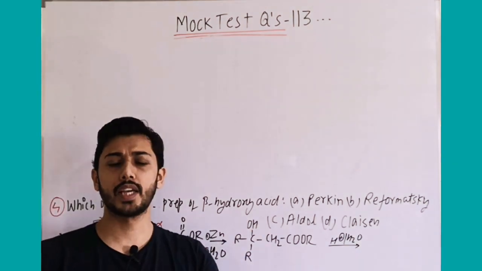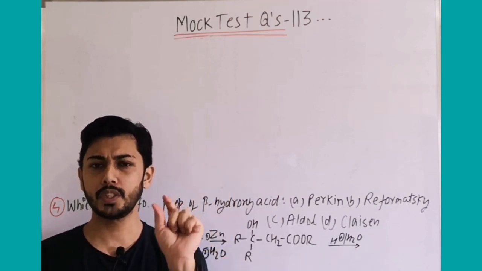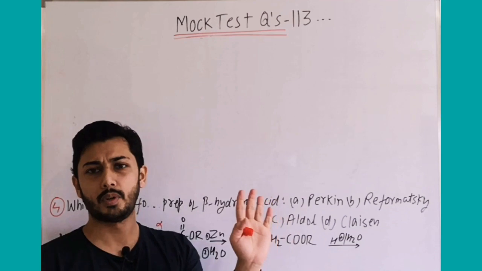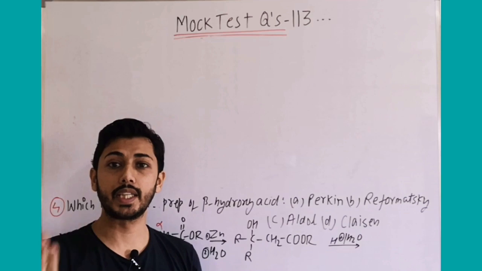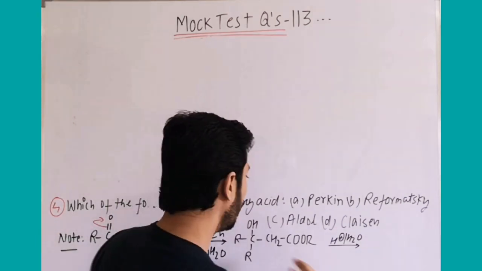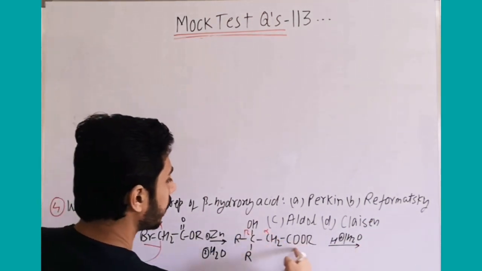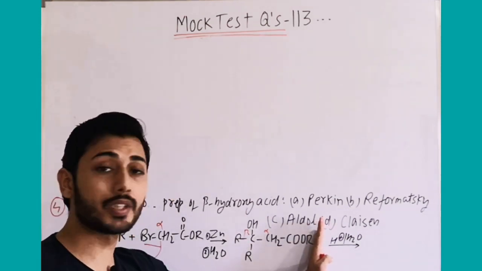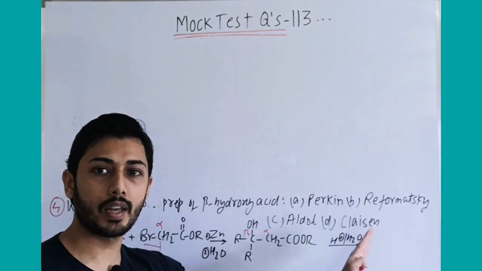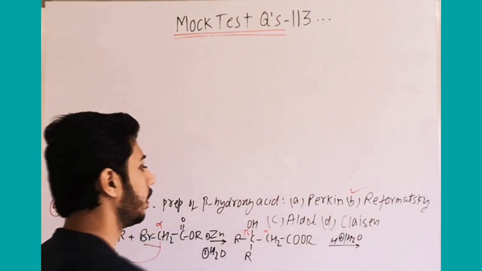Now if you do hydrolysis, acid catalyzed or base catalyzed, it will be hydrolysis of the ester, because with simple water it is not favorable to form acid from the ester. We always take either acid catalyzed or base catalyzed reaction. So finally after acidic medium hydrolysis you get the acid, and it becomes a beta hydroxy carboxylic acid by Reformatsky reaction. Till that point it is the Reformatsky reaction, and if we do hydrolysis, base catalyzed or acid catalyzed, it will give beta hydroxy acid. So the answer is B.